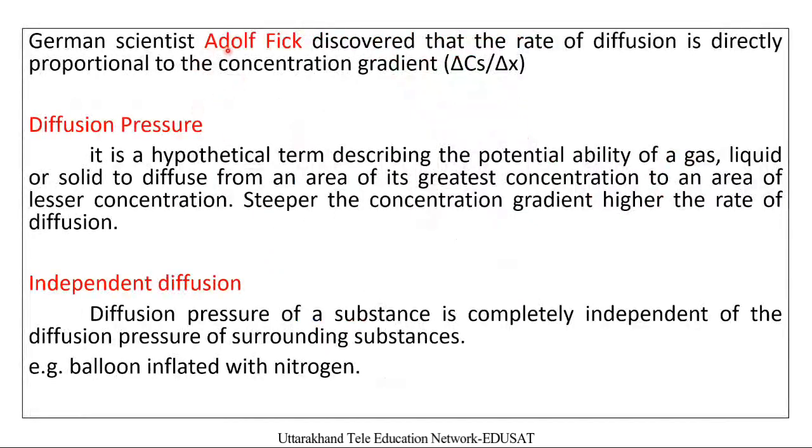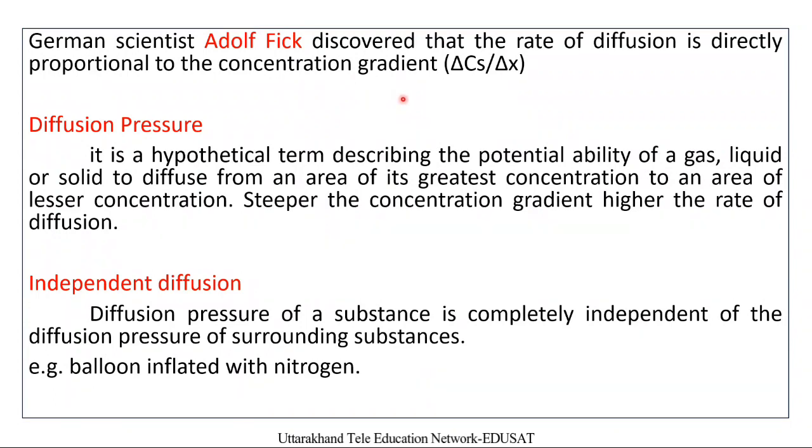The German scientist Adolf Fick discovered that the rate of diffusion of a gas is directly proportional to the concentration gradient over a certain distance. It means if one set of molecules is higher in concentration at one point as compared to another point, then the rate of diffusion will be higher.